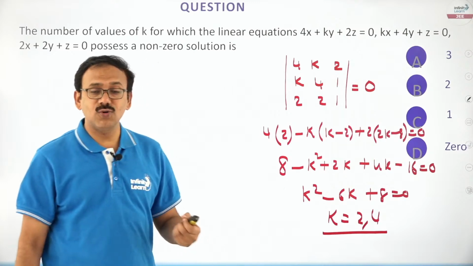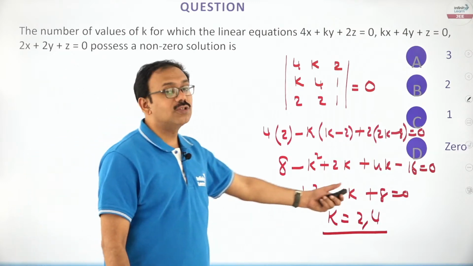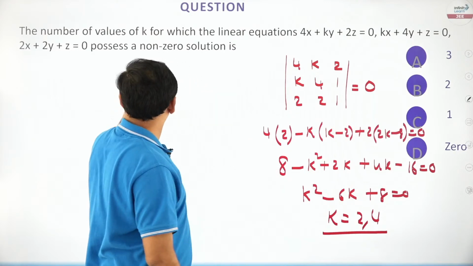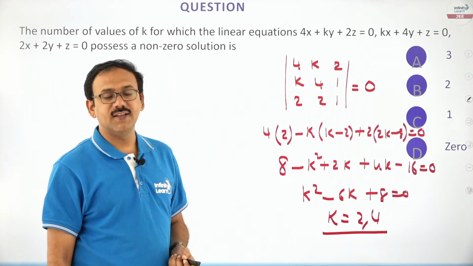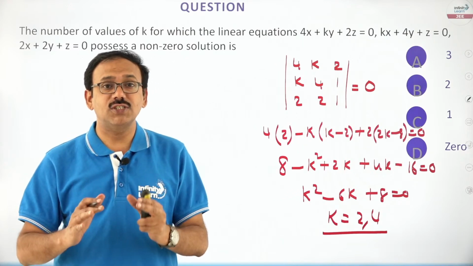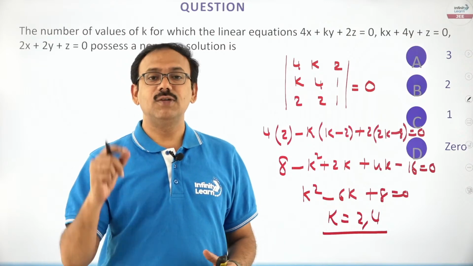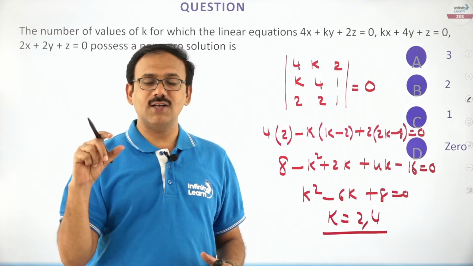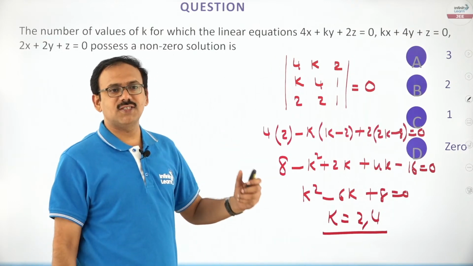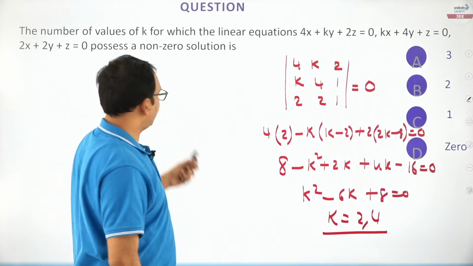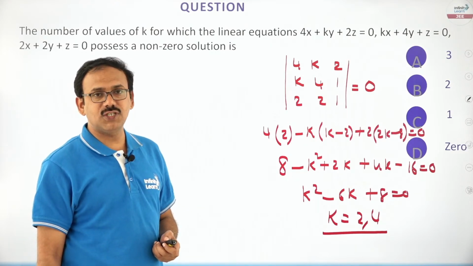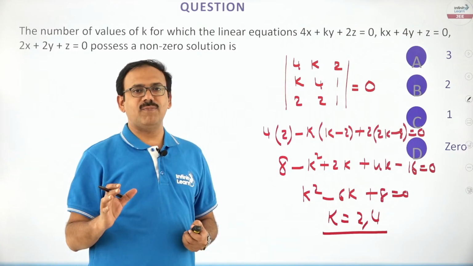Without solving, please don't conclude. Sometimes you may get both the roots the same. You may get imaginary roots. He may ask the number of different real values of k. So be careful with it, because the question is easy. Such a question we shouldn't miss in the exam. Do it a bit carefully, read the question carefully, answer carefully. Simple, friends. A homogeneous system of equations having a non-zero solution means that det A is equal to 0, one of the most important points of the topic.